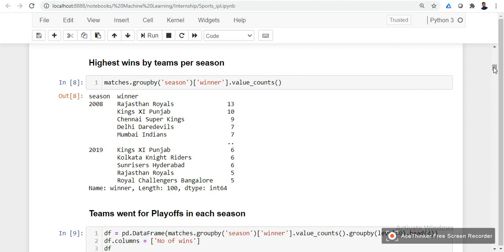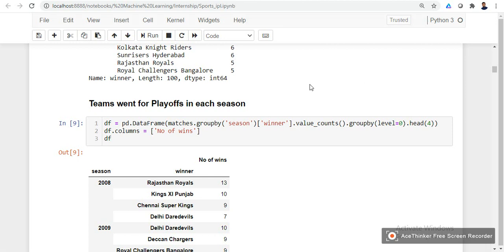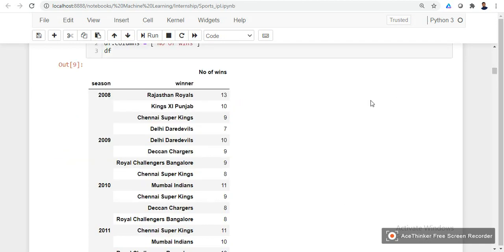And then we can see teams that have been to the playoffs in each season. So in 2008, Rajasthan Royals with 13 wins, Kings XI Punjab with 11, Chennai Super Kings, and Daredevils, these are the four teams that have been to the playoffs in the 2008 IPL. And then in 2009 again Delhi Daredevils, Deccan Chargers, Royal Challengers Bengaluru, and then Chennai Super Kings. These are the four teams that have been to the playoffs in 2009. Likewise we have the teams that have been to the playoffs in every season.